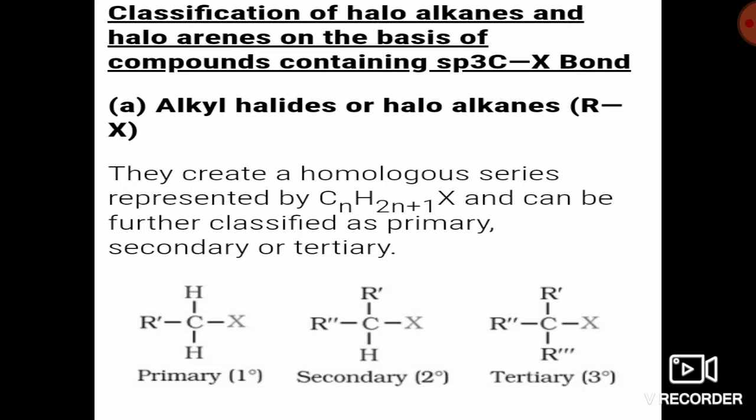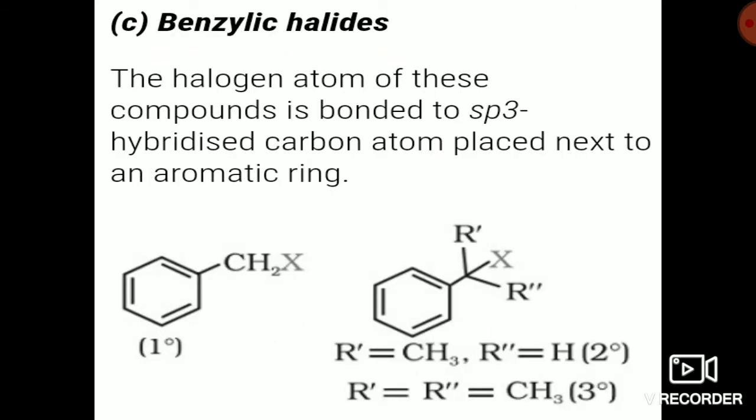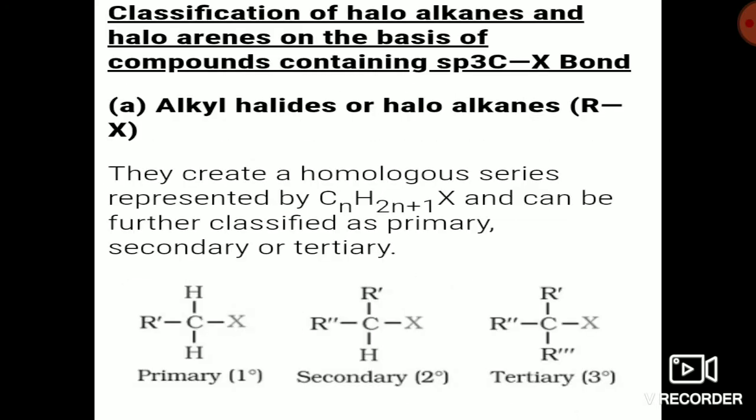Next, the classification of haloalkanes and haloarenes is based on where the halogen is attached, that is, the nature of the carbon where the halogen is attached. Here we get two categories, one is sp3 carbon and the other is sp2 carbon. In the first category, the halogen is attached to an sp3 hybridized carbon. In this category we get three classes: alkyl halide, allyl halide, and benzylic halide. Now, what is an alkyl halide?